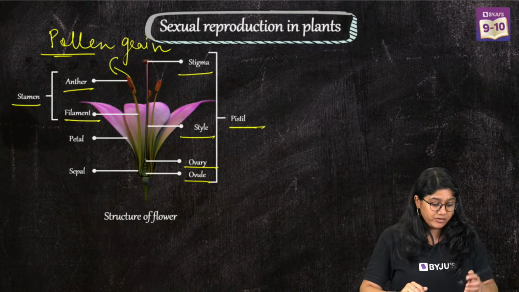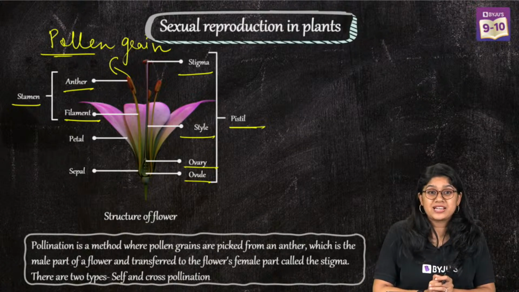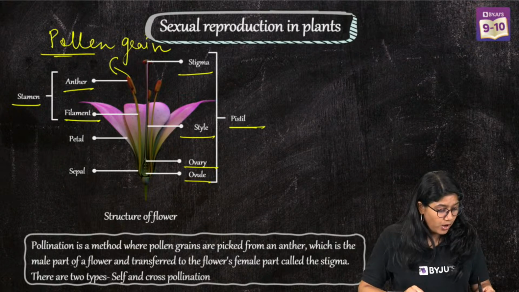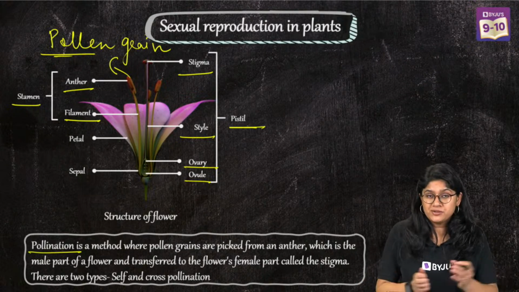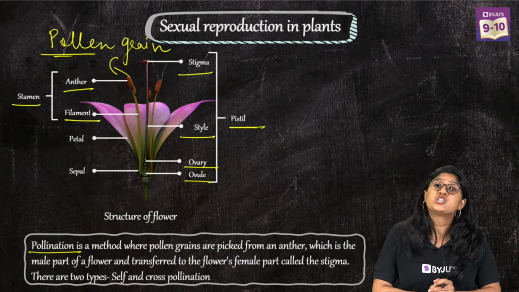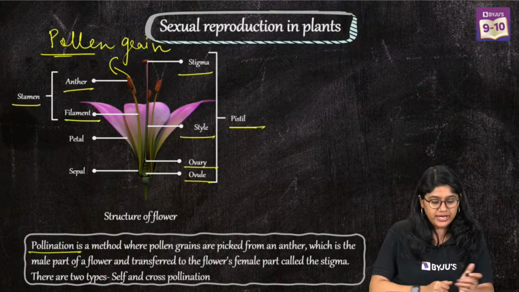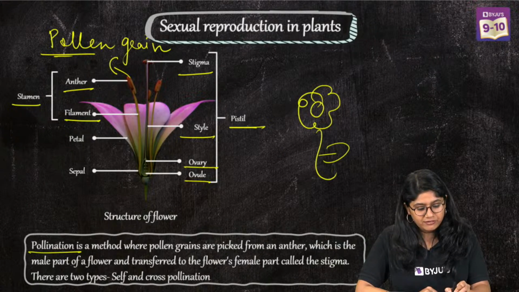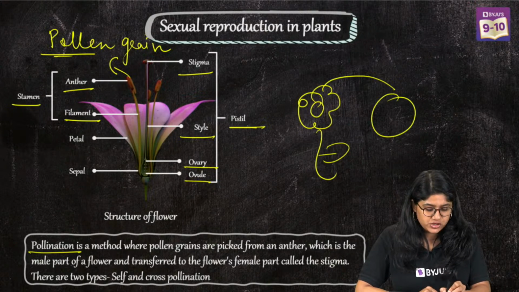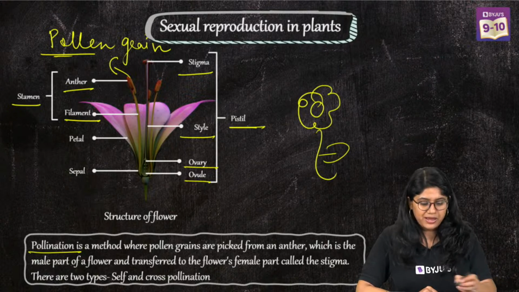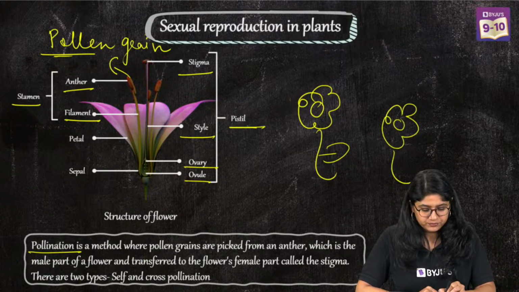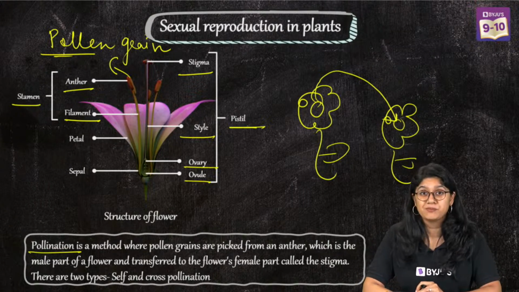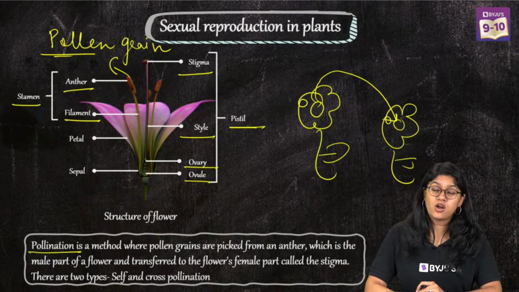Now, apart from that, we have a very important term that I'm sure all of you have heard about, which is pollination. What is pollination? Pollination is nothing but the transfer of pollen grains from one flower to another flower. The pollen grains transfer and go to the stigma of a plant. That is called pollination.